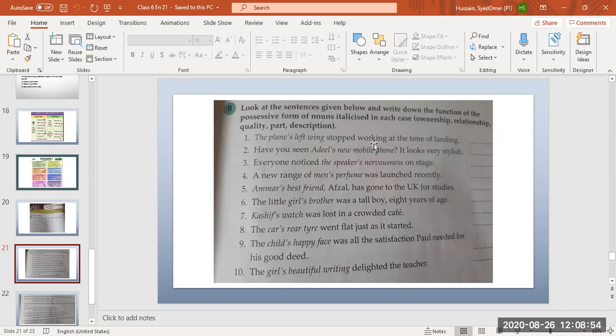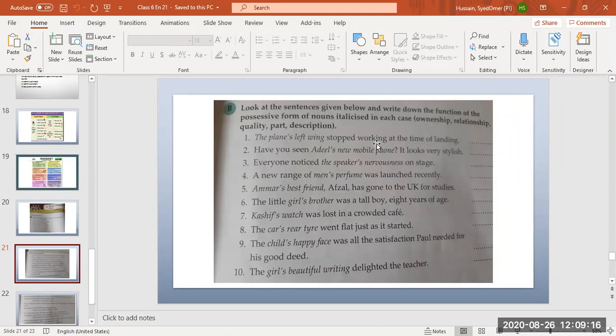Now you have to tell the function. The plane's left wing stopped working at the time of landing. Is it showing ownership, relationship, quality, part, or description? It's the plane's left wing.